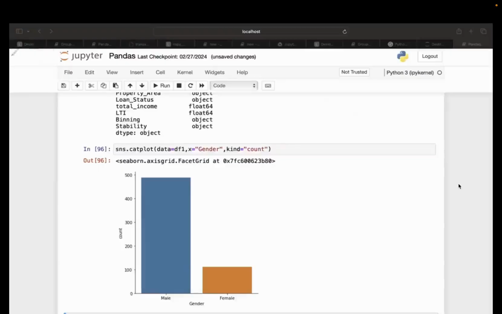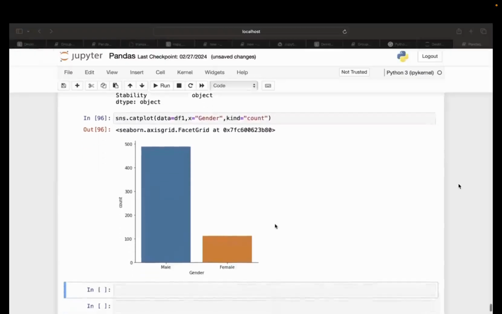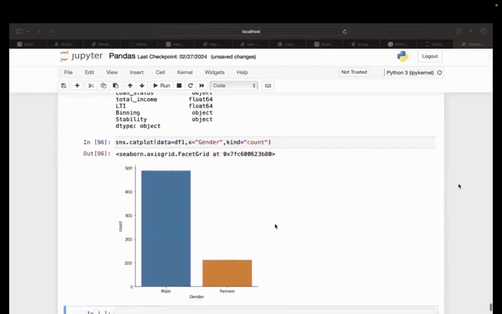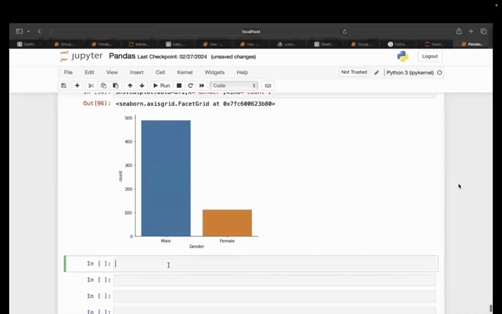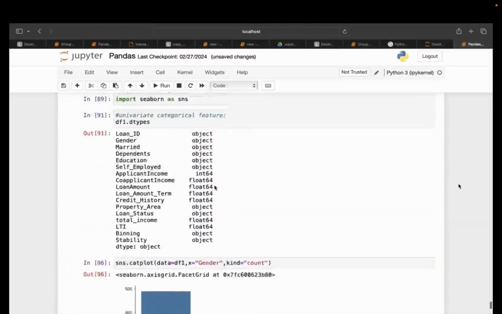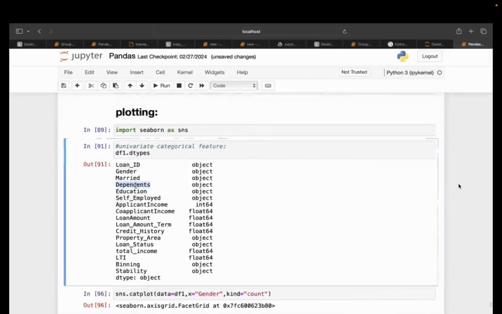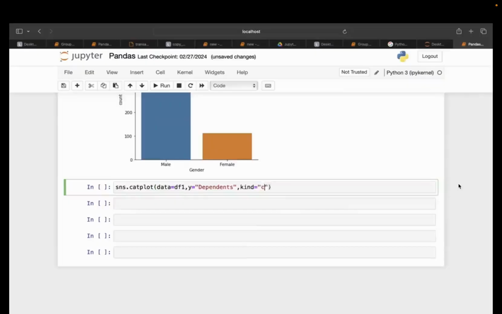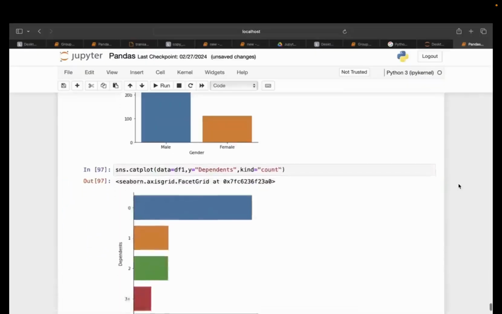Now, let's say we have one question in the chat box where Gurpal is asking, can we change the X and Y label? Of course you can. You can simply select sns.catplot. Inside the data, you can mention df1. Now you can simply choose the y-axis here. I want the y-axis to be my dependent variable. Pasting it down here, writing kind equals count. You can see.